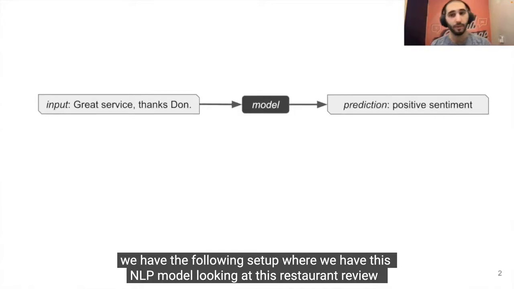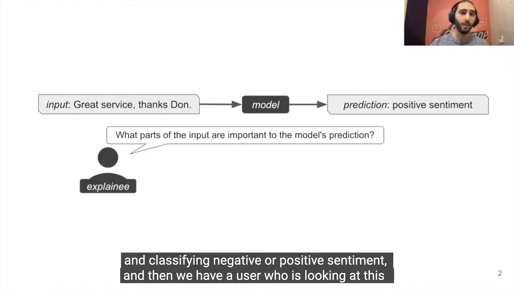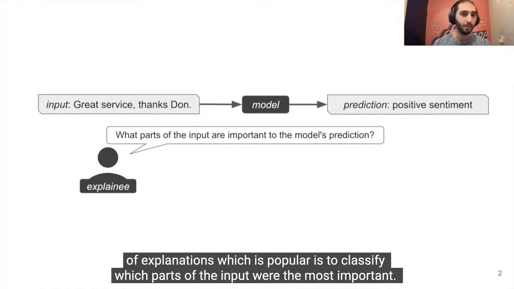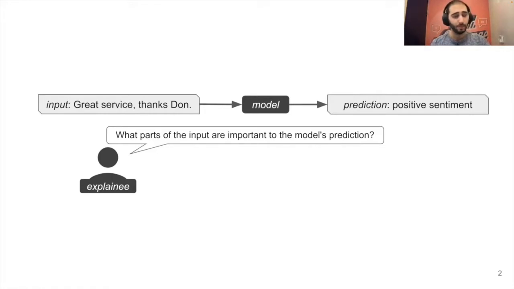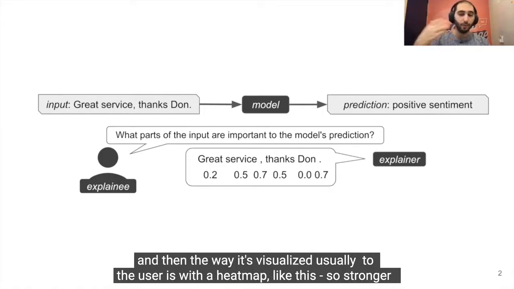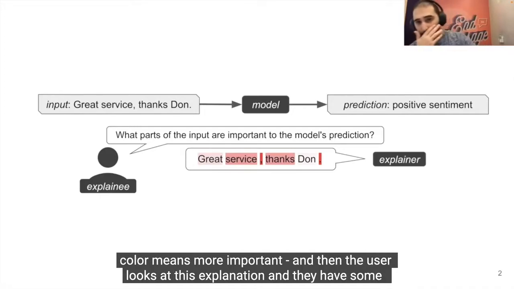So suppose we had the following setup where we have this NLP model looking at this restaurant review and classifying negative or positive sentiment. And then we have a user who is looking at this decision and they want to understand why the model made it. So one possible class of explanations that is popular is to classify which parts of the input were the most important, right? It can come in the form of the importance numbers for each token in the input. And then the way it's visualized usually to the user is with a heat map, like this. So stronger color means more important.